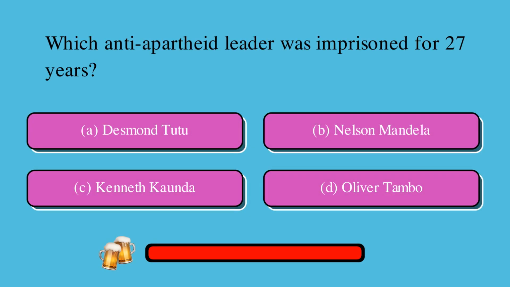Which anti-apartheid leader was imprisoned for 27 years? Is it A, Desmond Tutu, B, Nelson Mandela, C, Kenneth Kaunda, or D, Oliver Tambo? The correct answer is B, Nelson Mandela.